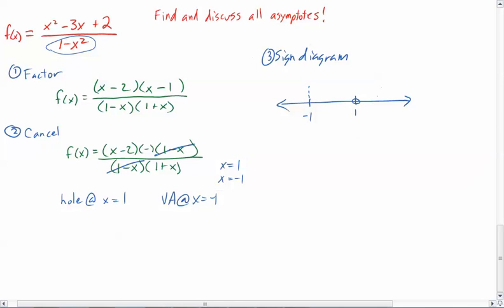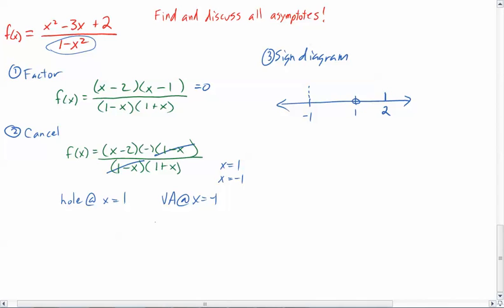So at this point, we need to find the x-intercept. So the x-intercept, well, if you make the top 0, right, that's how we're going to find the x-intercept. Well, one of them was at 1, but we already know that's a hole, so it's not necessarily an x-intercept. The other one is at x minus 2. And so x minus 2 equals 0, so that means we've got an x-intercept at 2. All right, so there's our sign diagram.